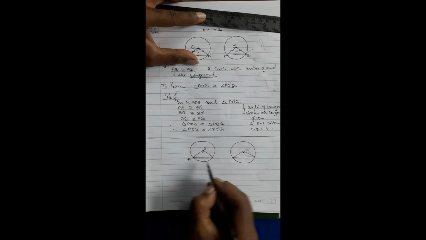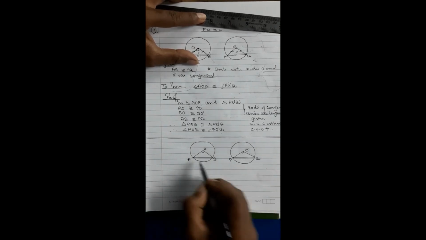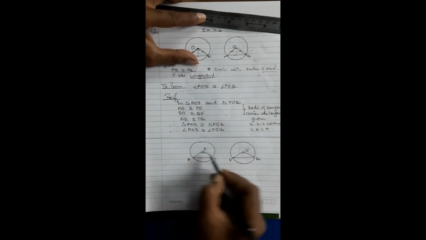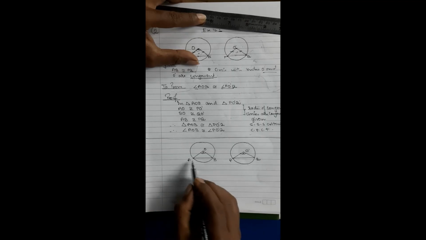Even now this is A, B, P, Q. If this chord AB and this chord PQ subtend equal angles at the center, then the chords are equal. You have to prove this.